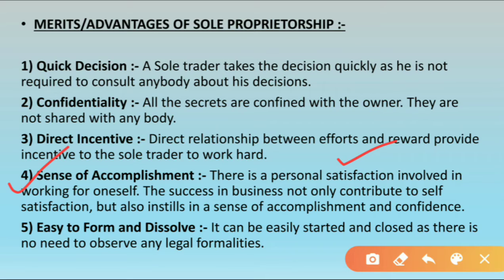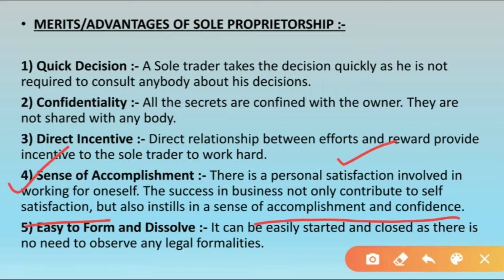Okay, so success in business not only contributes to the self-satisfaction, but also it instills a sense of accomplishment and confidence, meaning the owner will feel like he has achieved something in his life for himself. Okay, he will gain new confidence, right? So to work for oneself, to work towards the benefit of oneself, to grow oneself, to make the success, in that sense the person will feel self-satisfaction because they are trying to do something good for themselves, and they are getting success in that.